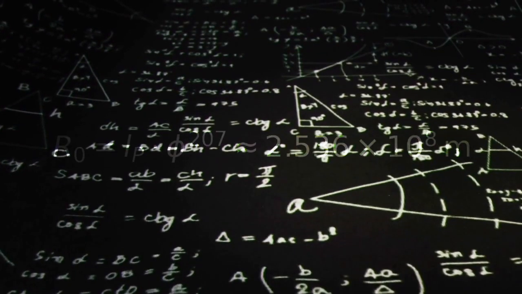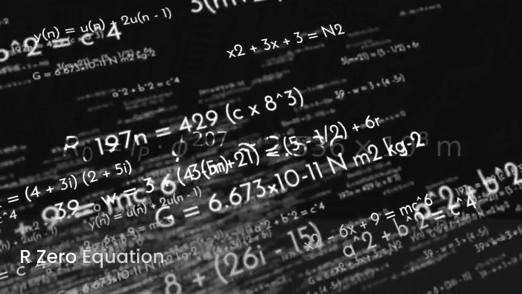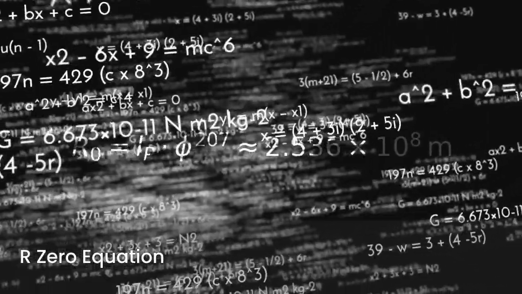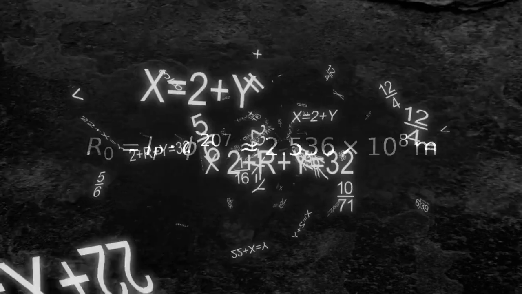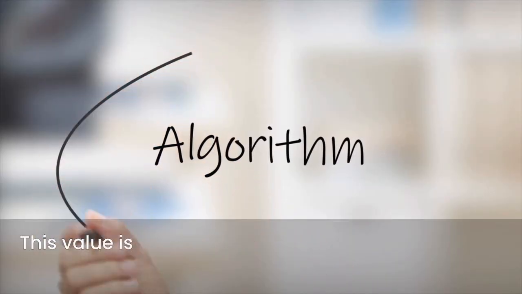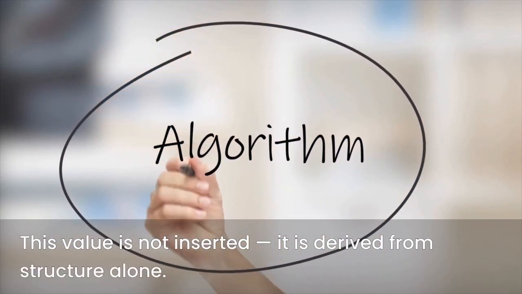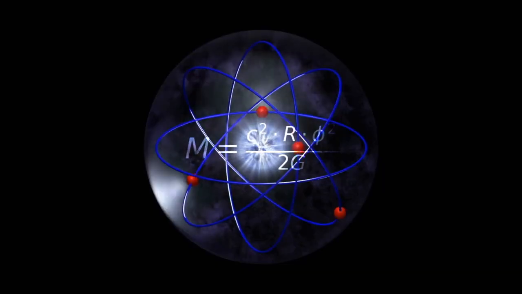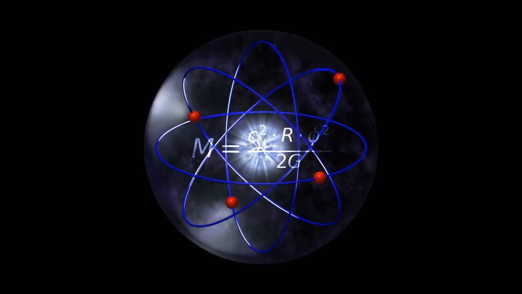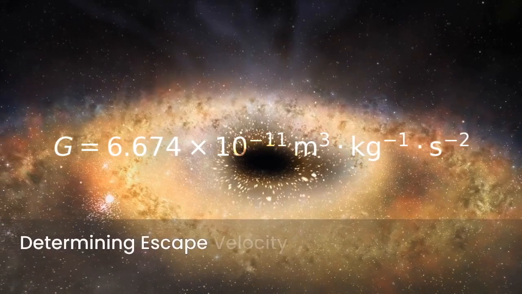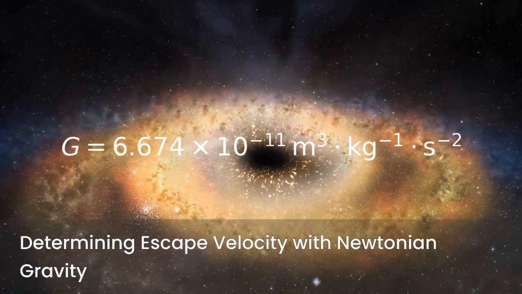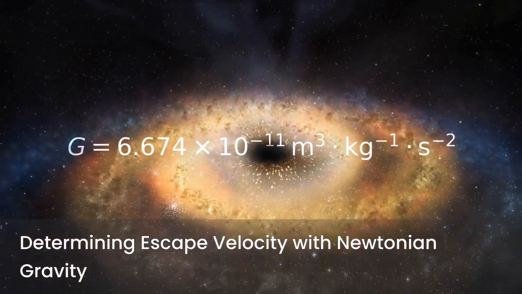This gives us R0 equals Planck length times phi to the power of 207, which evaluates to approximately 2.536 times 10 to the 8th meters. This value is not inserted, it is derived from structure alone. Next, we compute the mass enclosed within that radius using classical energy density relations. From this mass, we apply Newtonian gravity to determine the escape velocity at that scale.